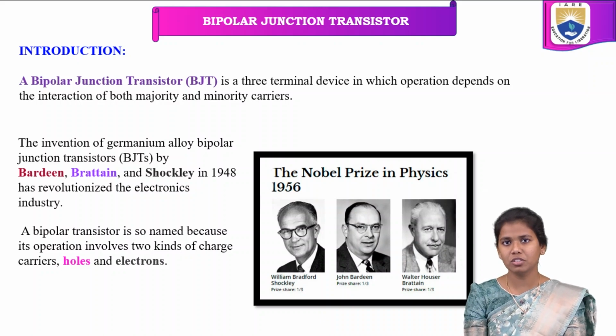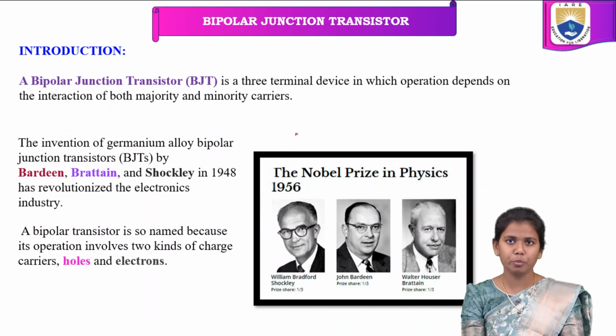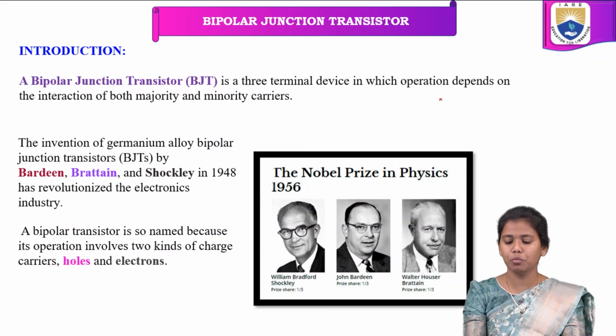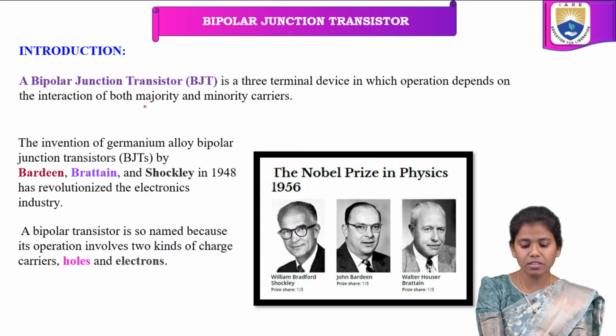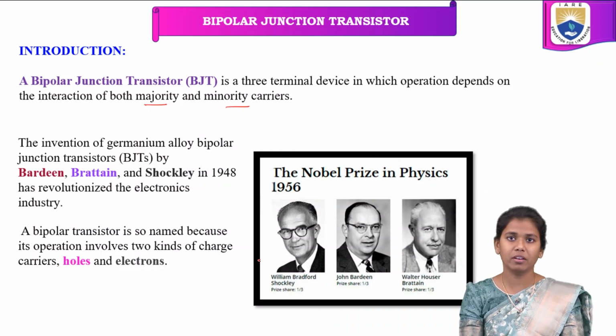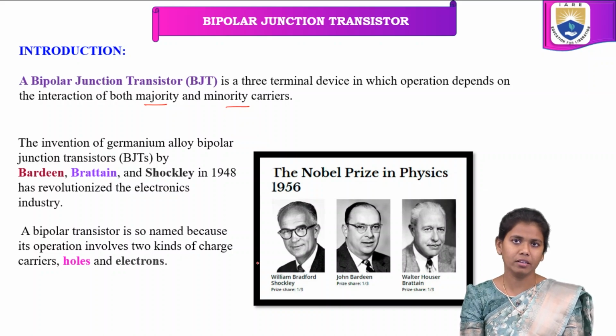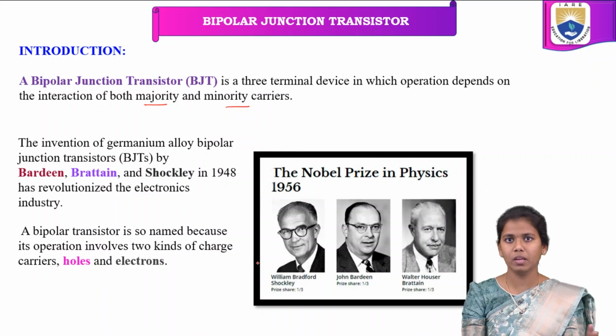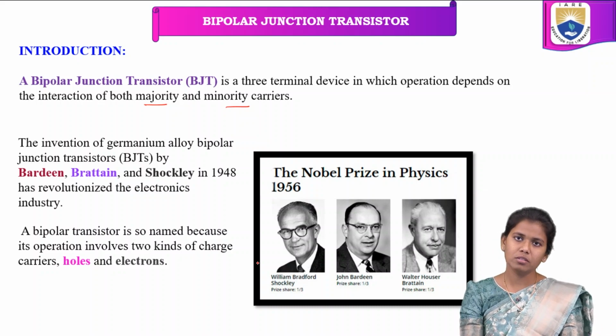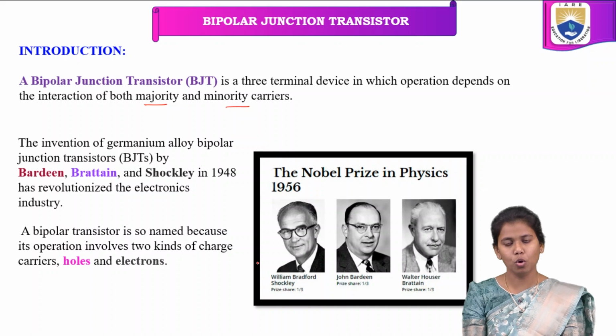So this bipolar junction transistor is a three terminal device in which the operation depends on the interaction of both majority and minority carriers. We all know the majority and minority carriers are holes and electrons. So the operation of the BJT is done with the interaction of electrons as well as holes.